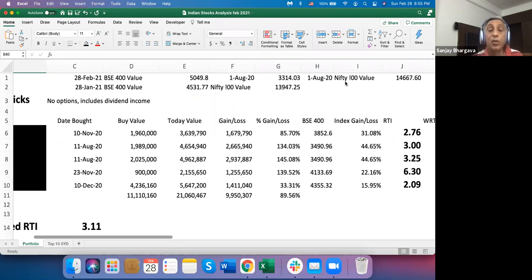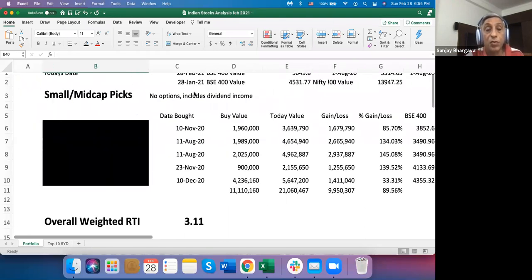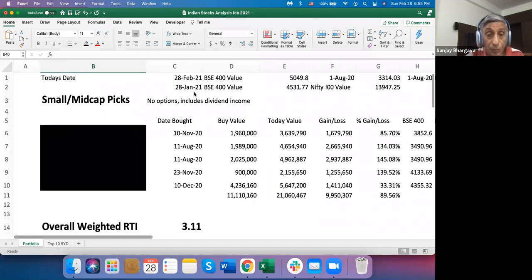So for the top 100, the Nifty 100 is okay. For the others, I should compare them to the BSE 400. Also, I have the index values as on 28th January. So later you'll see why I need all these.